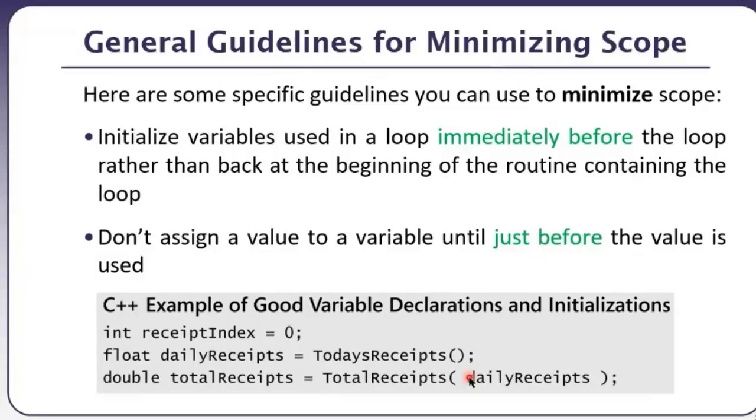Last time, last lecture में भी last part के अंदर कुछ इसी तरह की बातें की थी. So you should be initializing it immediately before the loop rather than back at the beginning of the routine containing the loop. बजाय इसके कि function के start पे मैं loop variable, control variables, counters, accumulators को initialize कर दूं, मैं इनको exactly वहीं पे initialize करूं और declare करूं जहां पे उनकी जरूरत है.